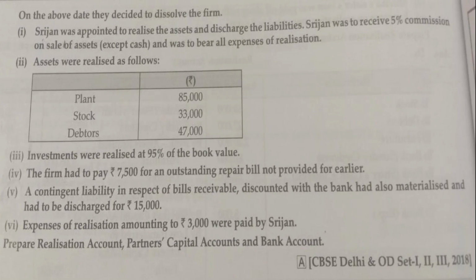So this is how the amounts are going to go into the capital account and the bank account. We have already taken the commission in the realization account on the debit side. The other effect is that Srijan's capital account has to be credited with the amount of commission payable to him. The asset realized values and the investment amount realized would go through the bank account.